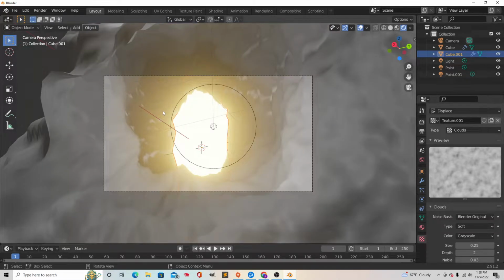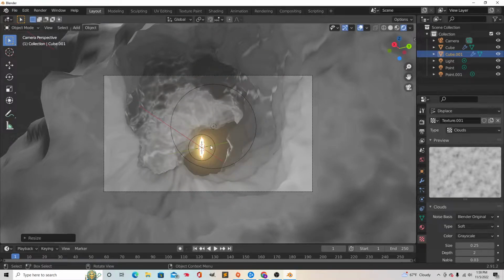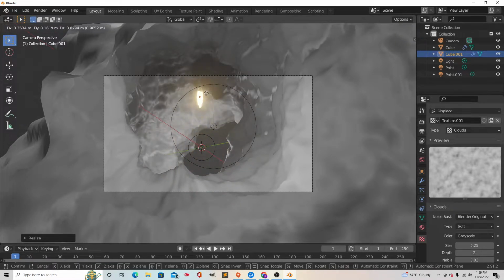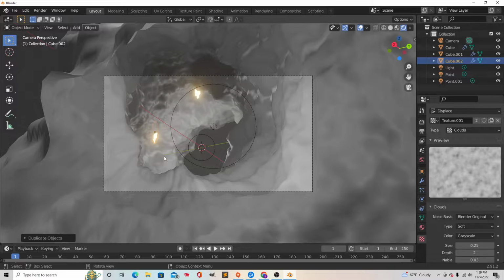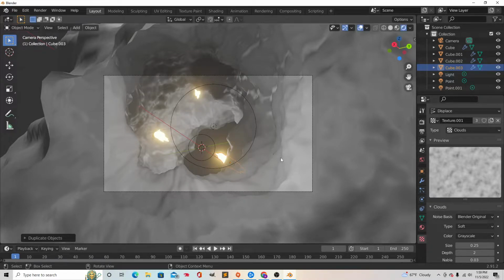And so what we're going to do is size it up, and G to move it down. Shift D to duplicate it, like so. R. S. Shift D. Scale. Duplicate. R. Like so.